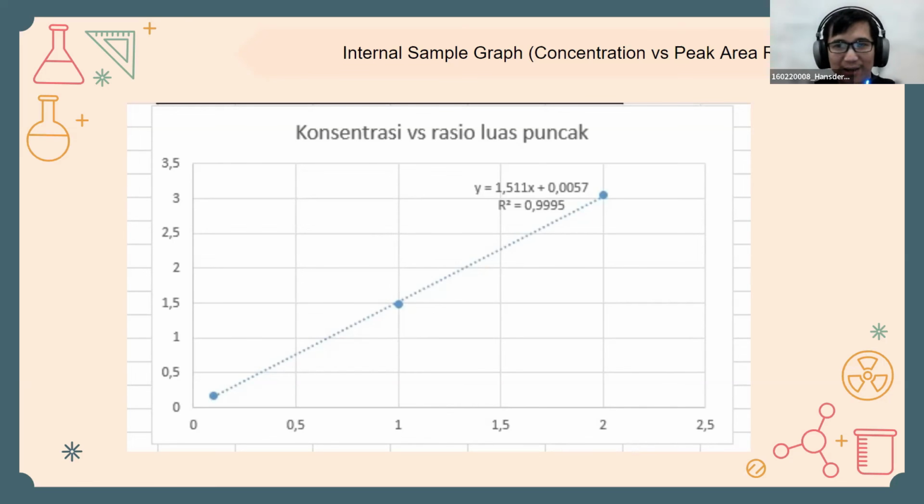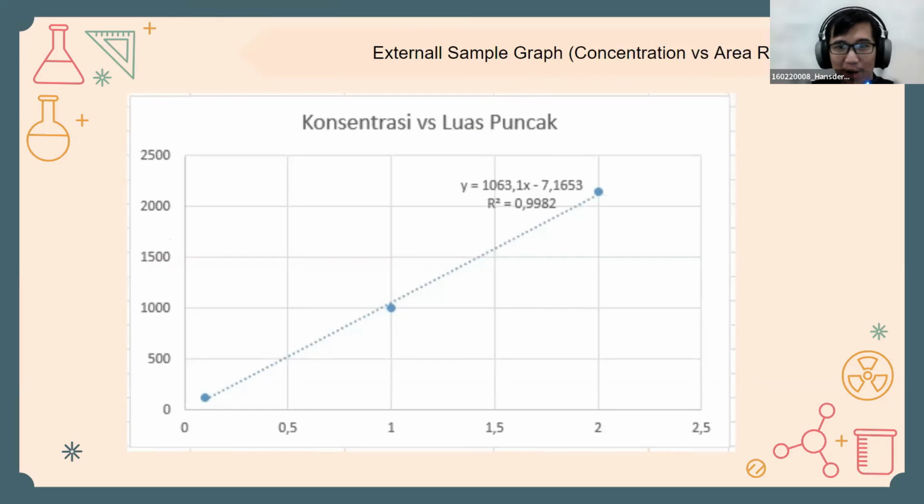Seen on the screen, the tape sample has an area ratio of ethanol per methanol. Thus, the ethanol concentration in the tape is 0.635%, and the ethanol concentration in beer is 4.556%. For those who use the external method, the method is almost the same as the internal method, except that 1 milliliter of methanol is not added.